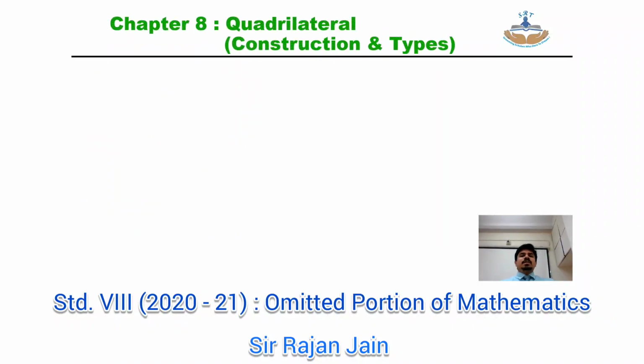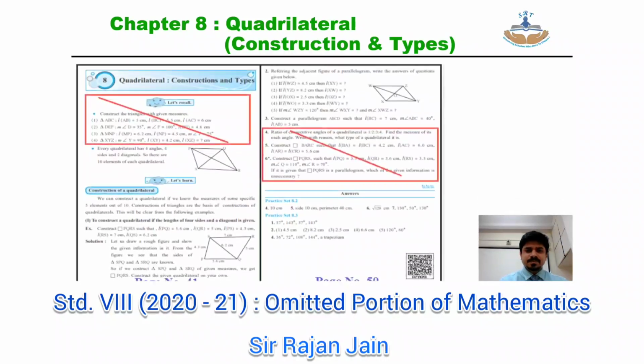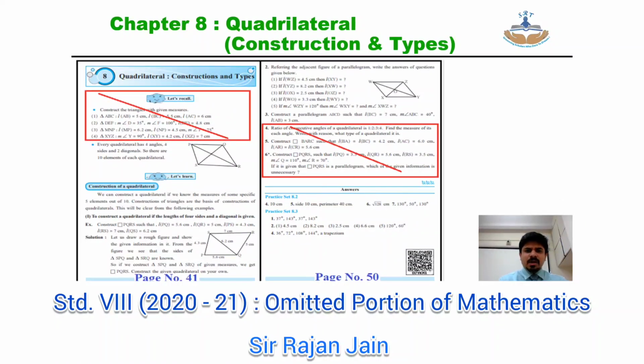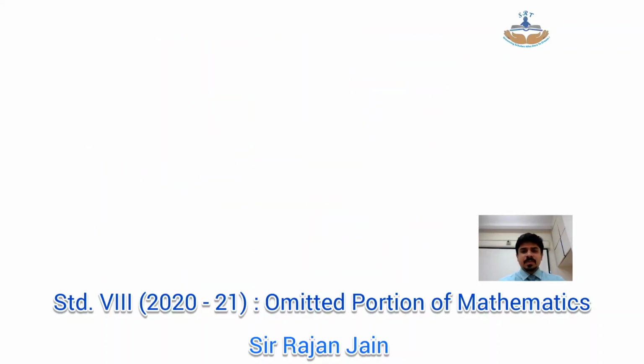Coming to your next chapter, that is chapter number 8, quadrilateral construction and types. At the start of the chapter, the entire let's recall part is omitted, whatever is being highlighted in red over here. Then on your page number 50, question number 4, question number 5 and question number 6 you can strike out.